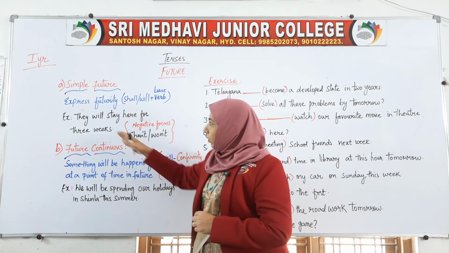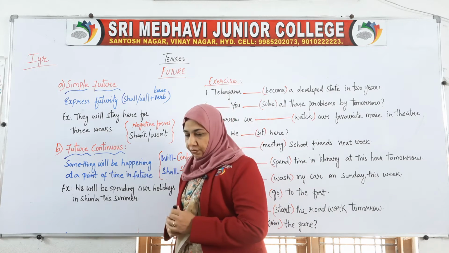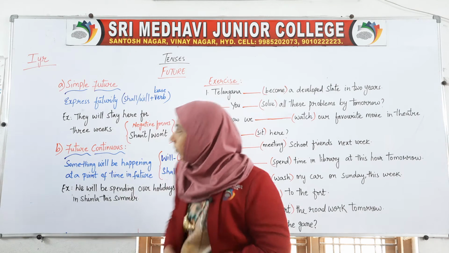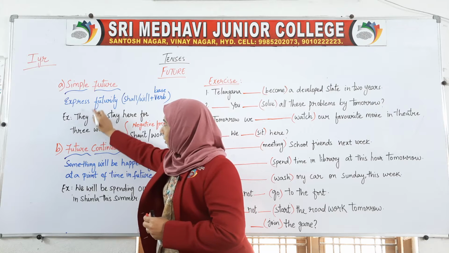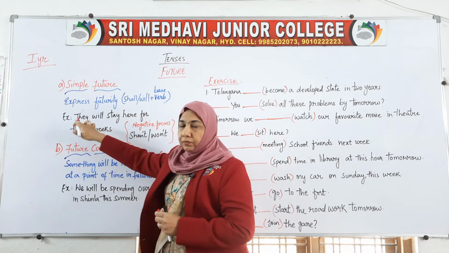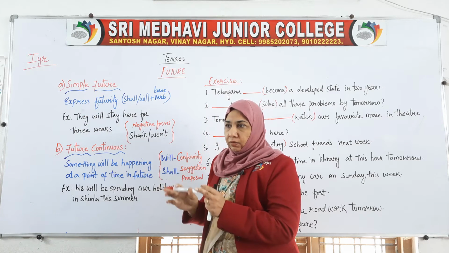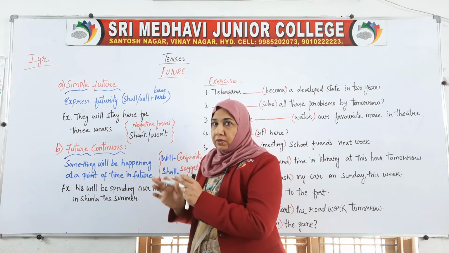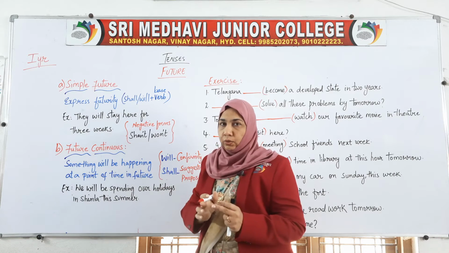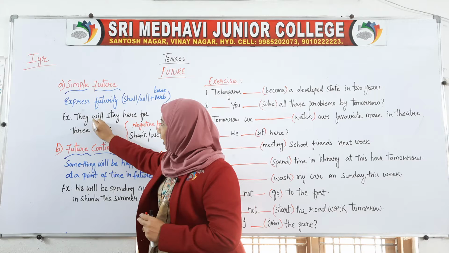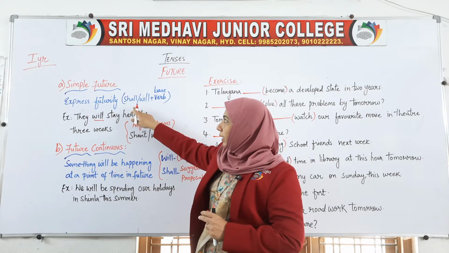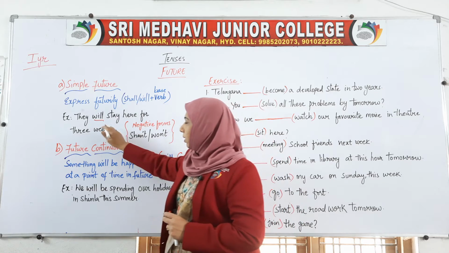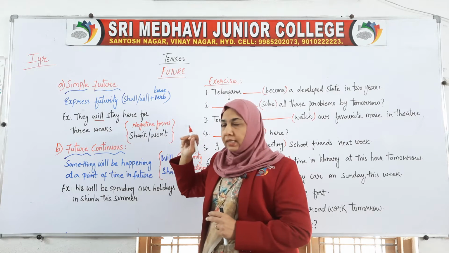Now we'll go for this example: they will stay here for 3 weeks. Here they is the subject, where we are using the person or those who are doing the action. Then will is for the simple future. To show the simple future we are adding either shall or will, it's up to us according to the requirement of the sentence.